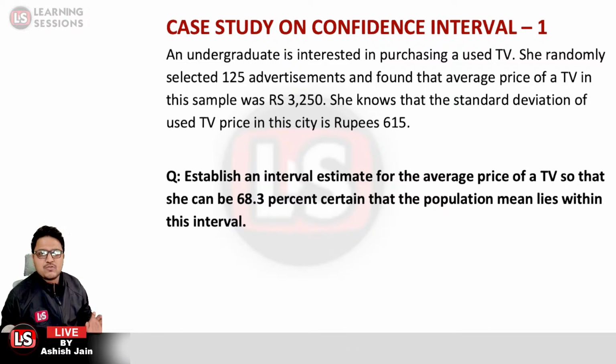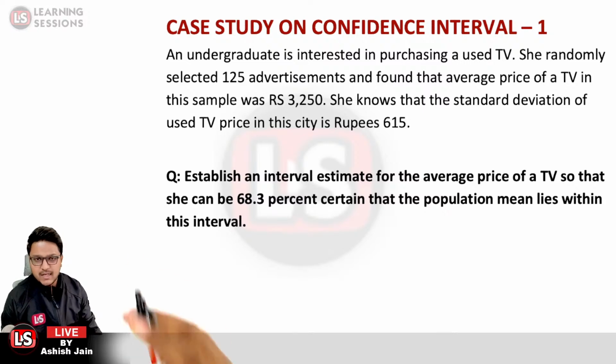So an undergraduate is interested in purchasing a used TV. She randomly selected 125 advertisements and found that the average price of the TV in the sample was 3250. She knows that the standard deviation of the used TV price in the city is rupees 615. So what did it indicate?